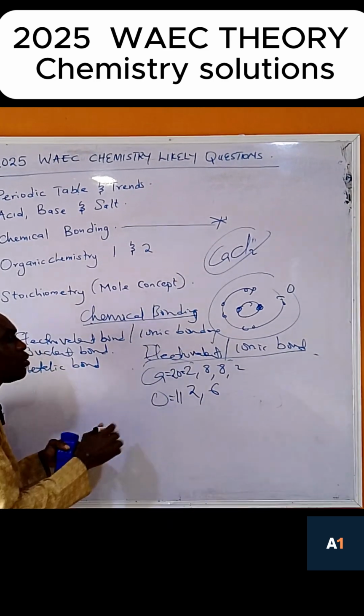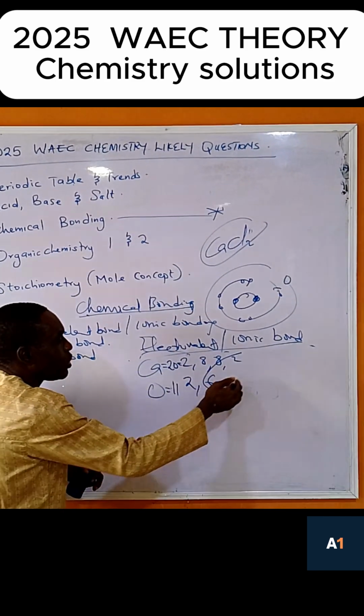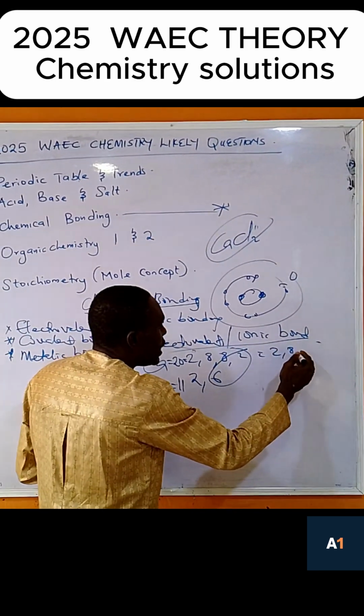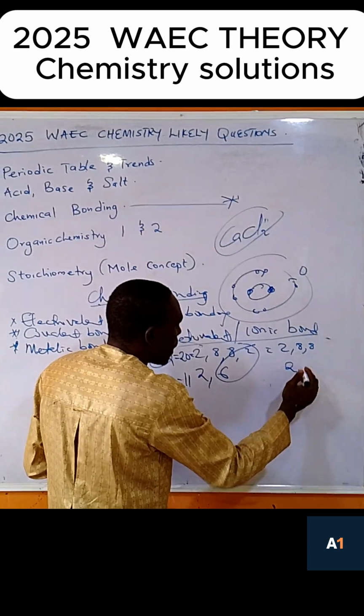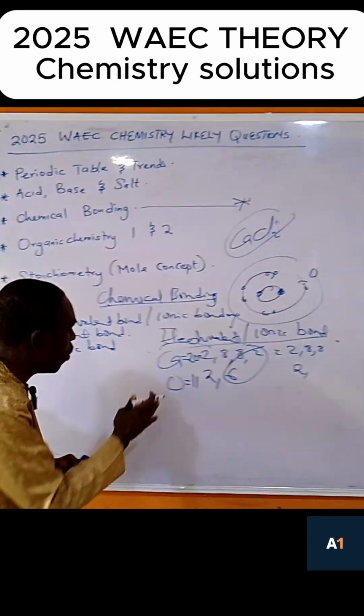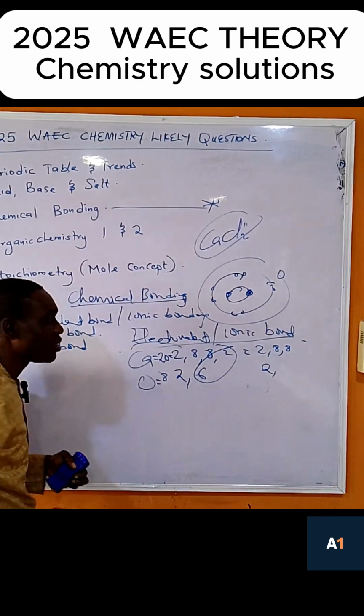So now automatically we don't need any other one. This one and this one combine together to form 2, 8, 8, and this one will be 2, 8.